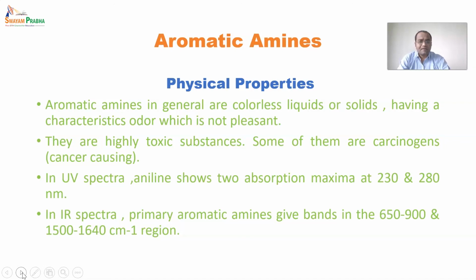In case of NMR, the NMR spectra is actually not given here. In NMR spectra, the aromatic ring will show in the region of almost 7, from 6.5 delta to 8.5 delta.